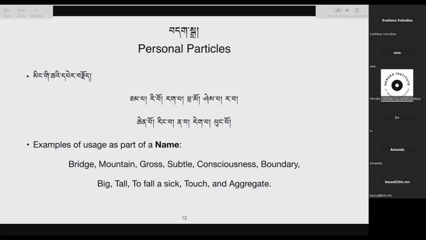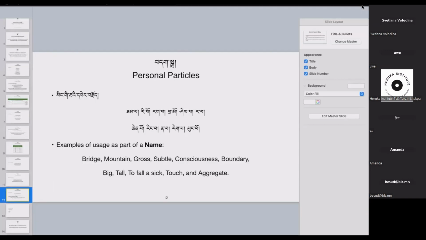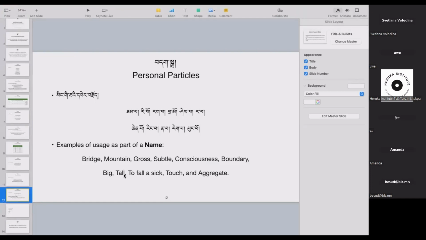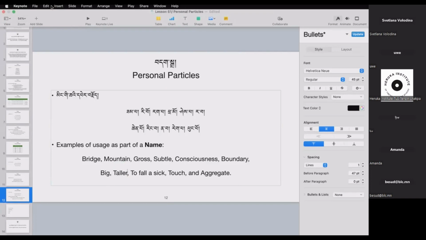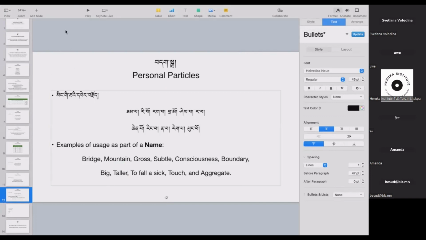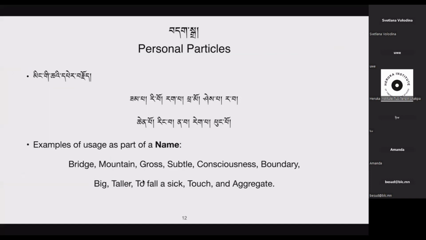Rawa, boundary. Chempo, big. Ringwa should be understood as taller. And then nawa means to fall sick, to fall ill. Rekpa, touch. Pungpo, aggregate. With this, we understand that this can also be used as a part of a name. So these are the usage cases of the personal particles.